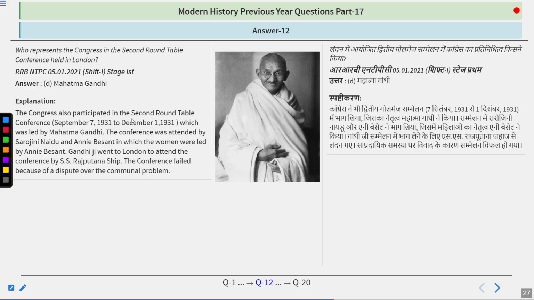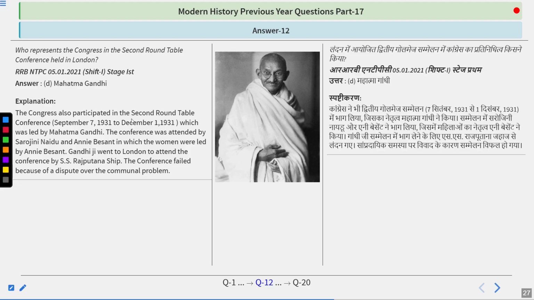The Congress also participated in the second Roundtable Conference from 7 September 1931 to 1 December 1931, which was led by Mahatma Gandhi. The conference was attended by Sarojini Naidu and Annie Besant, in which the women were led by Annie Besant. Gandhiji went to London by the S.S. Rajputana ship. The conference failed because of a dispute over the communal award problem.